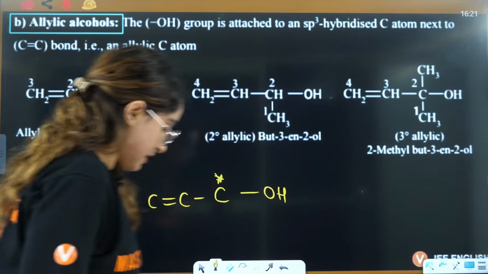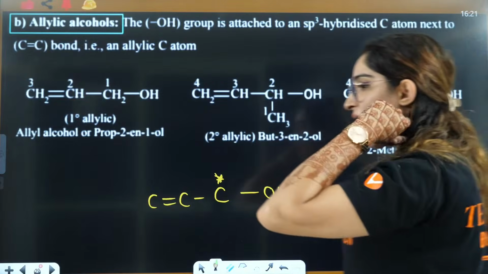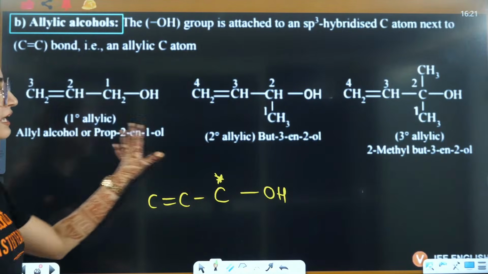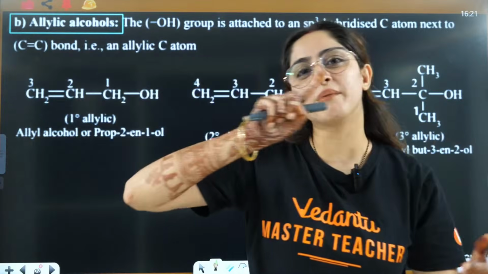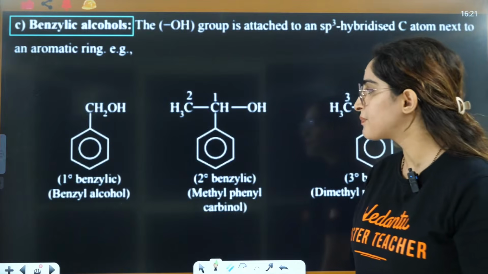Okay. Yes. So this is further divided into primary, secondary and tertiary allylic. Guys, tell me if that is clear. What is primary, secondary, tertiary? What is allylic primary, secondary, tertiary?